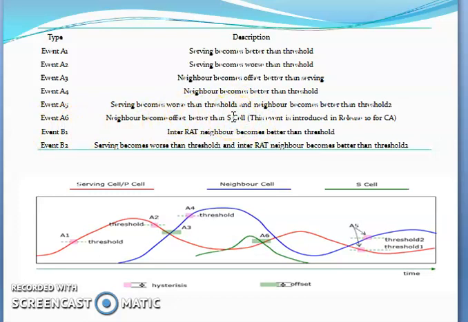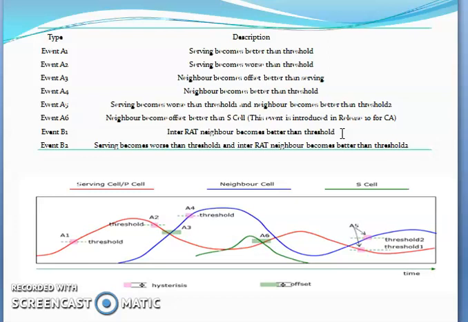If you want to trigger based on RSRP, you enable that. If you depend upon both, then you can enable both. Event B1 IRAT: inter-RAT neighbor became better than the threshold. IRAT means searching for 3G and 2G cells. Depending upon the priority, if your first priority is 3G cells, then first search the 3G cells, then 2G.